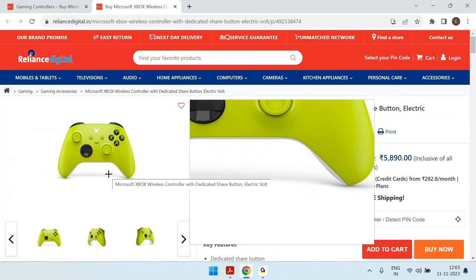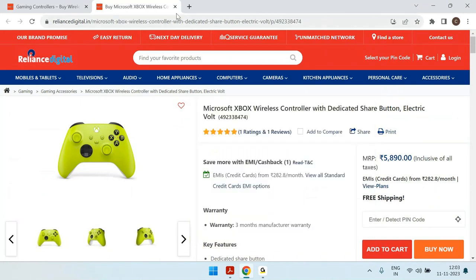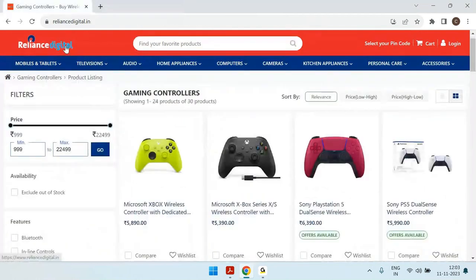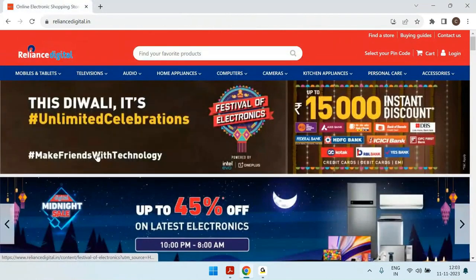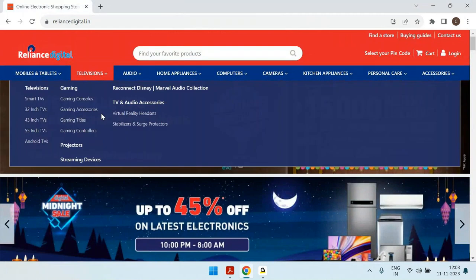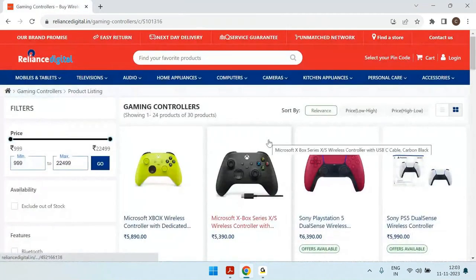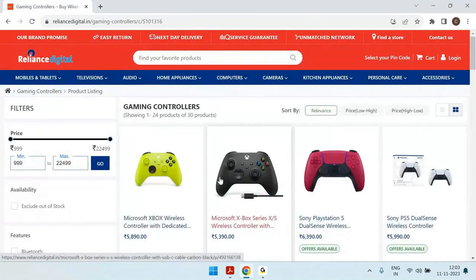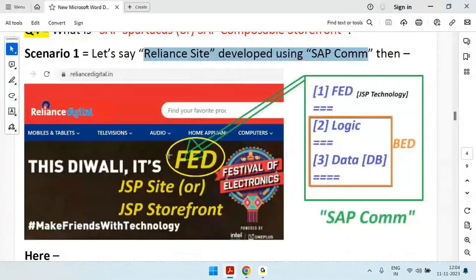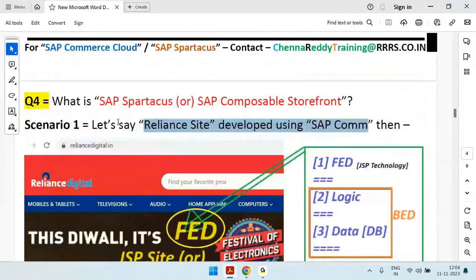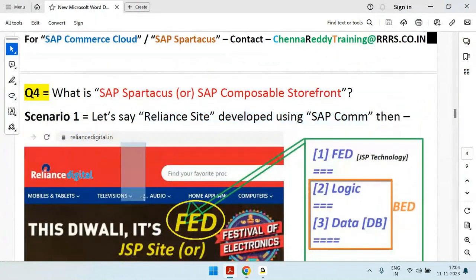That means if we take any site, there will be mainly three elements: the front end, then if you click on this, something is happening, which is logic, and getting the data from the database. So you take any site, there will be three elements. FED means front end development, then logic, then data.